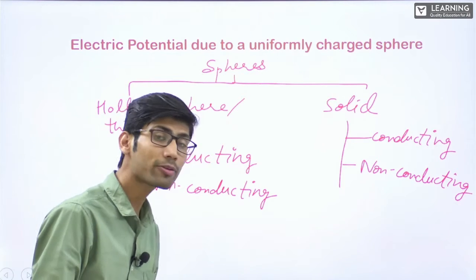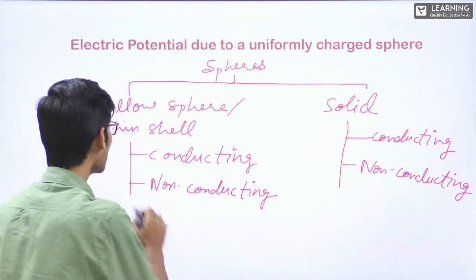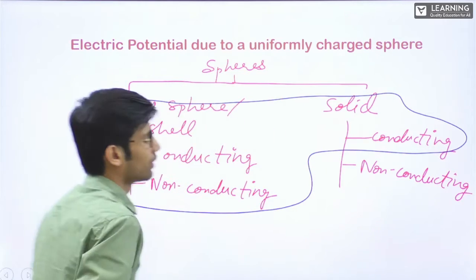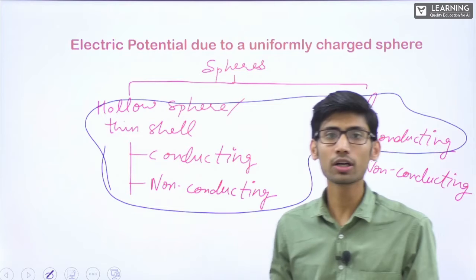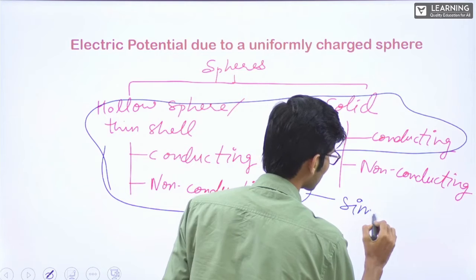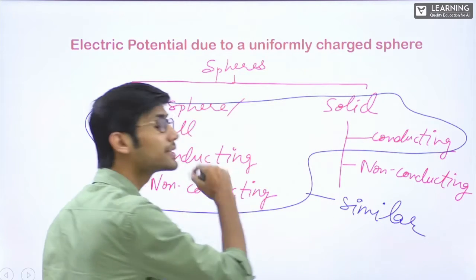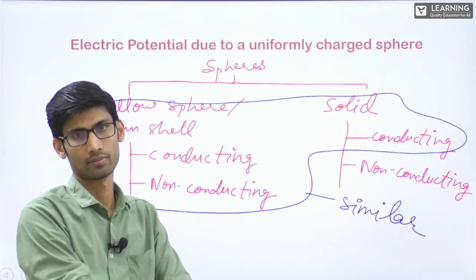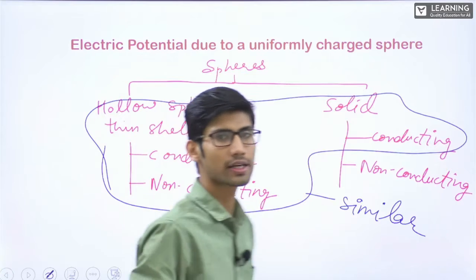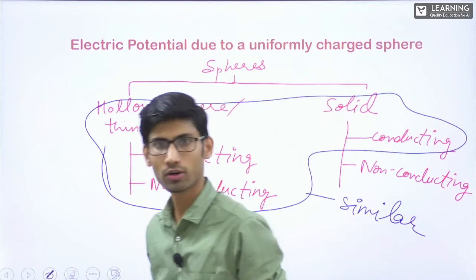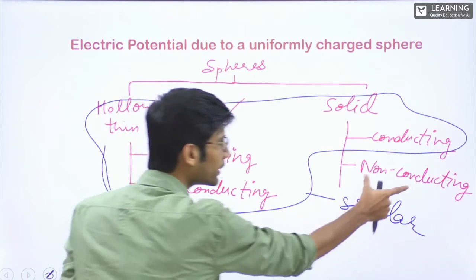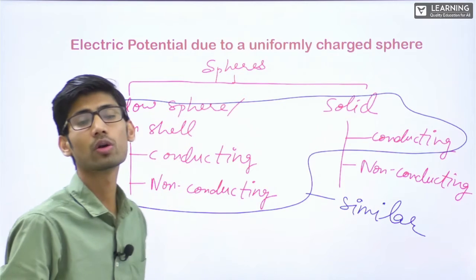Clear? So from here we can conclude that all these three cases, hollow conducting, hollow non-conducting and solid conducting sphere, are similar cases. Why similar? Because in all these three, the charge will reside on the surface of the sphere. Here it will conduct and come to the surface. Here, since it is hollow, there is no material inside, so the charge has to be on the surface, whether it is conducting or non-conducting. So in all these three cases, the charge will be on the surface. Only in this particular case, the charge will be distributed throughout the volume.